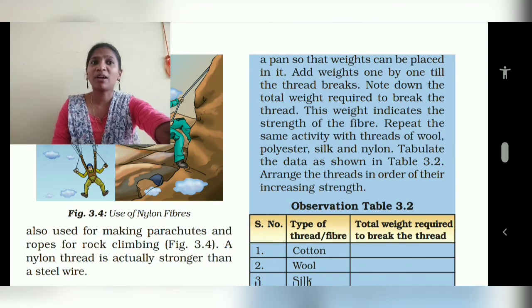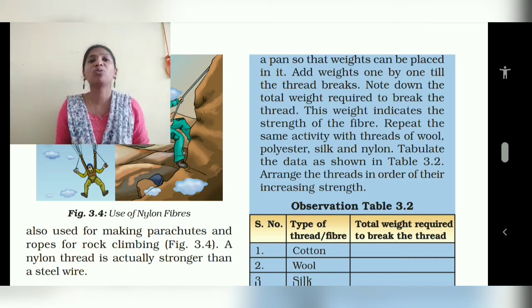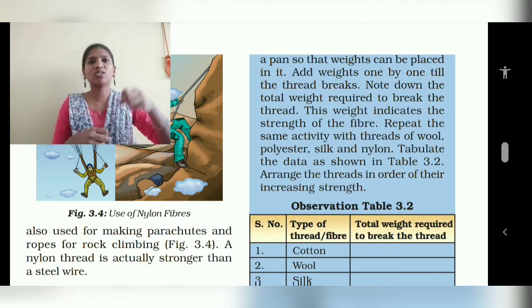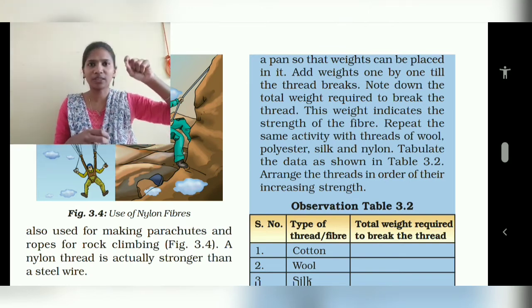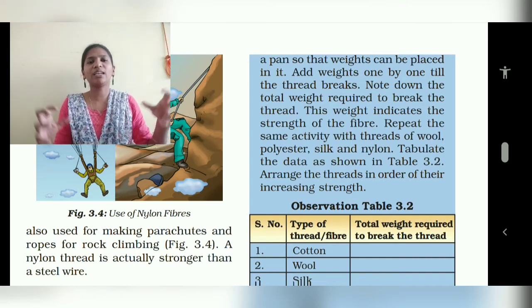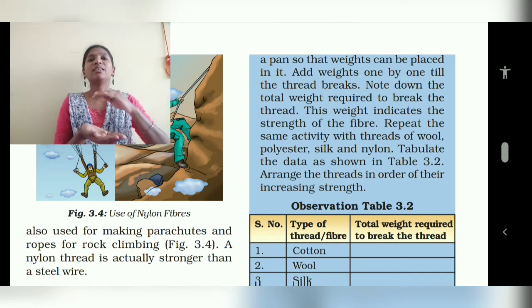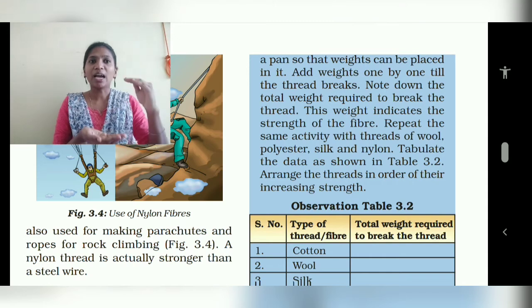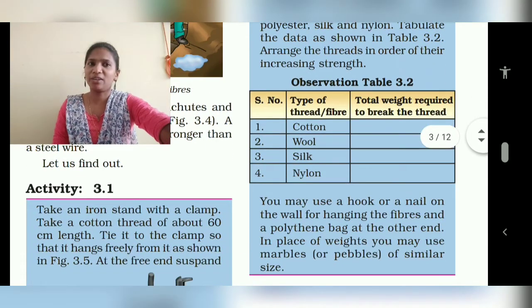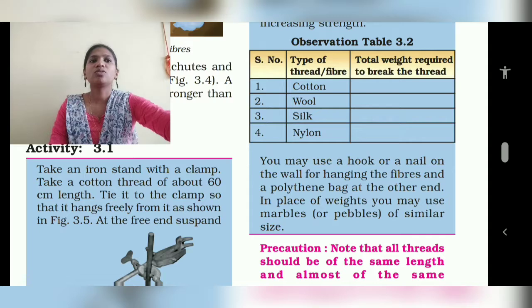Add weights one by one till the thread breaks. Note down the total weight required to break the thread. This weight indicates the strength of the fiber. Repeat the same activity using threads of wool, polyester, silk, rayon and nylon, so that you can know which has more strength. Keep repeating until each thread breaks, so that you can identify who has more strength. Please go through this.